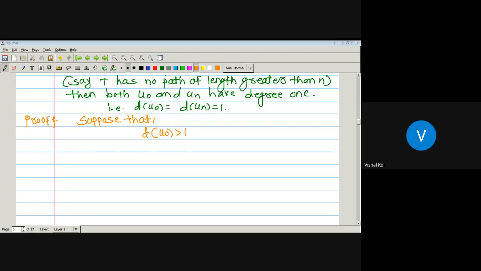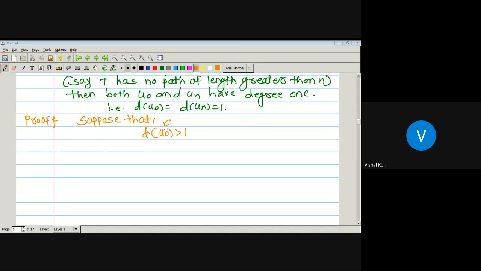If there is a loop, then it contributes 2 to the degree, but as it is a tree, u0 has no loop. If the degree of u0 is greater than 1, it means that either it is equal to 2 or greater than 2. If the degree of u0 is 2, then either it is a loop or more than one edge is incident on that vertex u0. But as it is a tree, there is no loop at vertex u0. It means there are at least two edges incident on vertex u0.